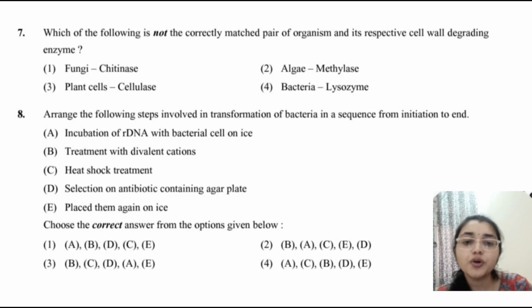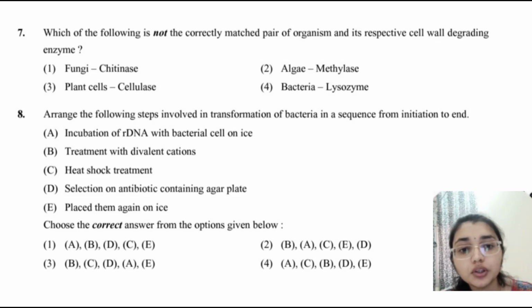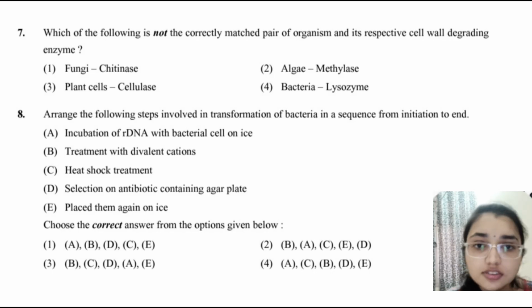Here we have to arrange the steps of transformation of bacteria. First B, treatment with the divalent cation. Then A, incubation on ice. Then heat shock, and again on ice, and then selection on the antibiotic plate. So these are the transformation of bacteria steps. The order will be B, A, C, E, and D, so the second option is correct here.